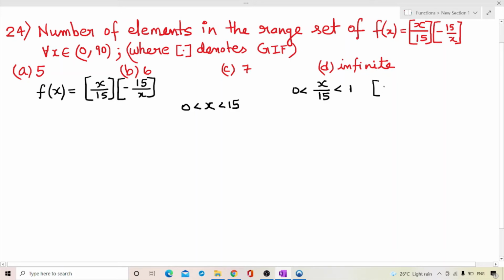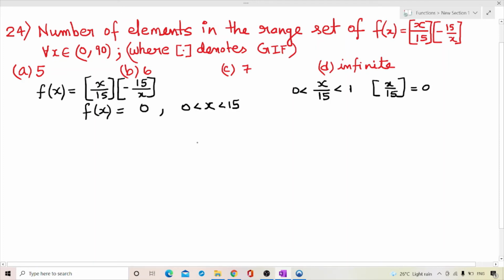Hence the box of x upon 15 will be equal to 0, because x is less than 15, so it cannot be greater than 1. It will lie between 0 and 1, and the greatest integer for that part is 0. So I can write f(x) is equal to 0 for x belonging to 0 to 15.